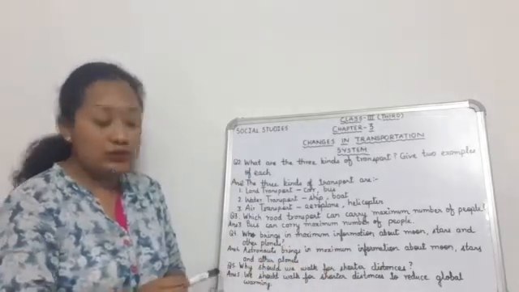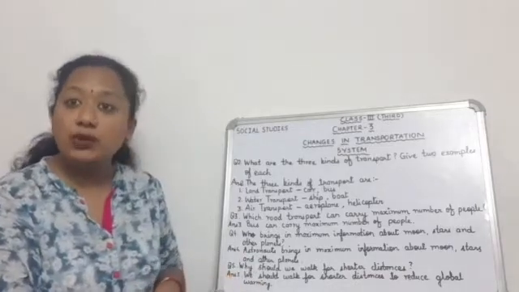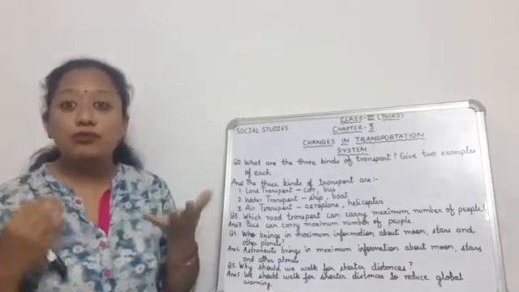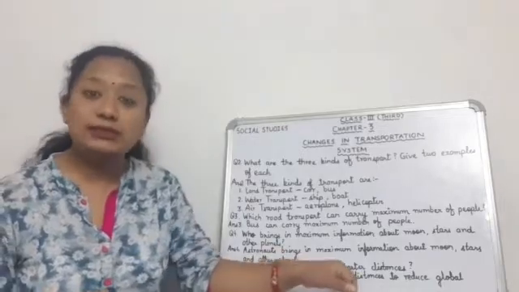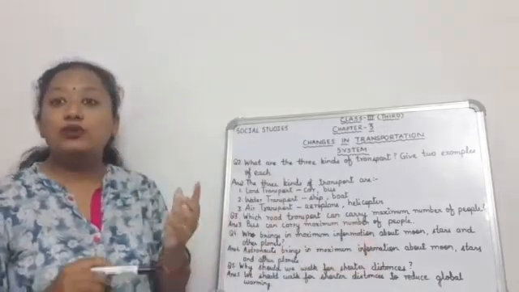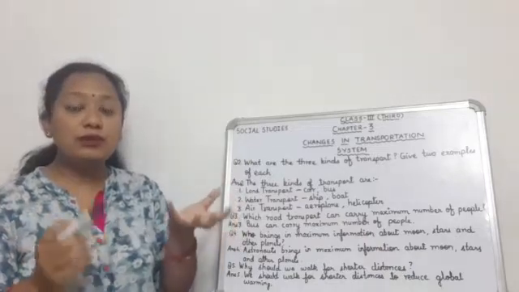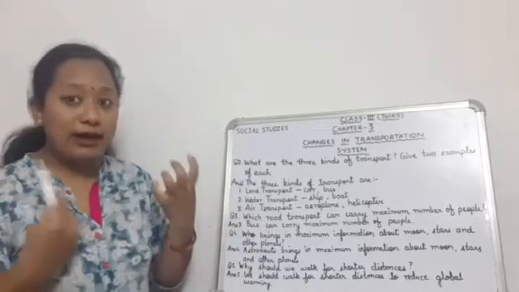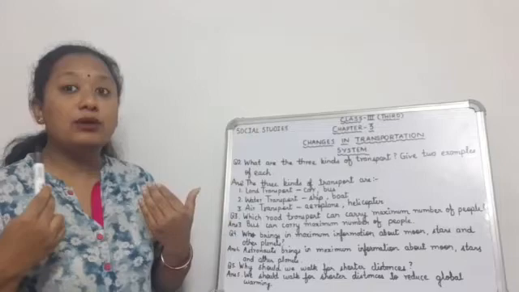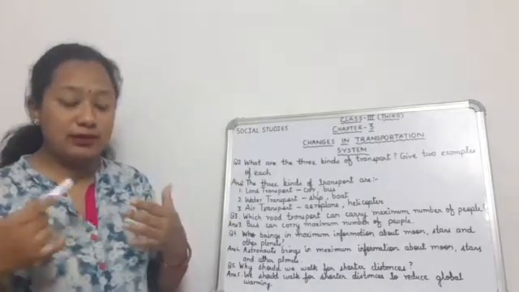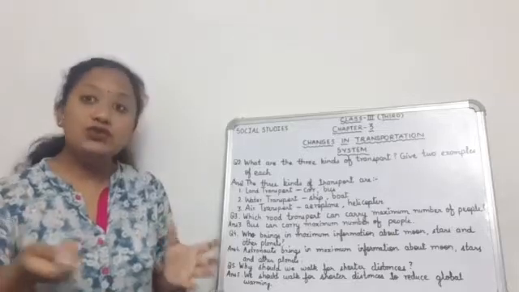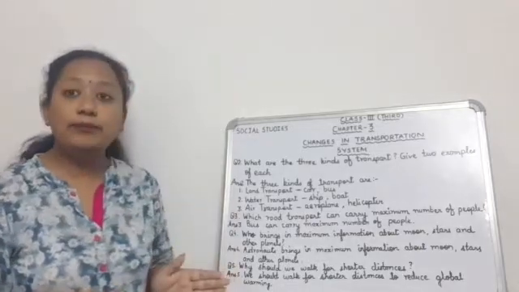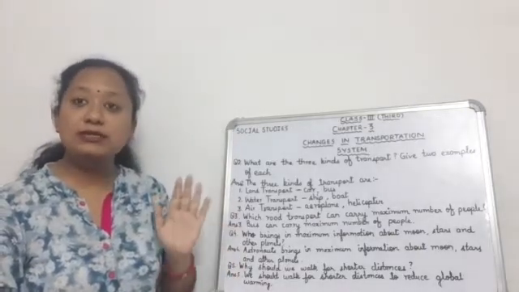Then question number 5 was why should we walk for shorter distances? I told you for shorter distances we should walk. We should walk for shorter distances to reduce global warming. Because of the smoke from vehicles that pollutes the environment, global warming is increasing. So just to reduce global warming we should walk for shorter distances. Okay, so this is the homework which I gave you in the previous video.